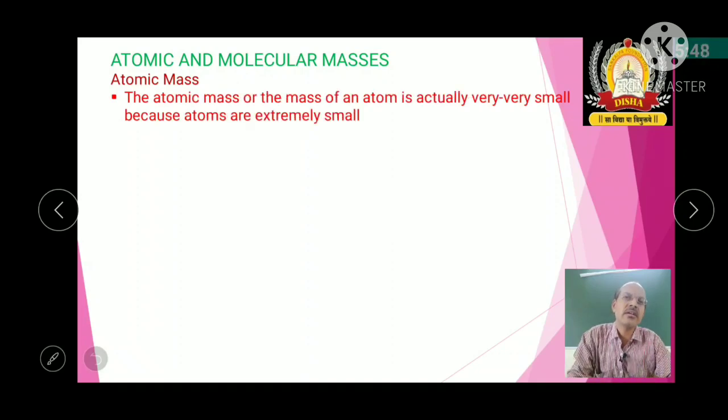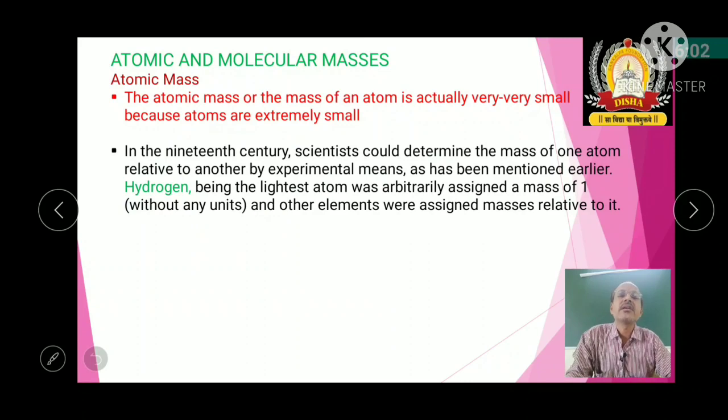As I told, the atomic mass or the mass of an atom is very small, because atoms are extremely small in nature. In the 19th century, scientists could determine the mass of one atom relative to another by experimental means. That means the first step towards determining the atomic mass is relating with or comparing with another element or another atom.